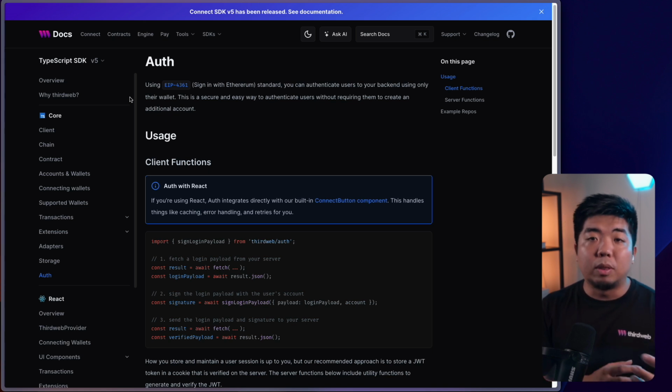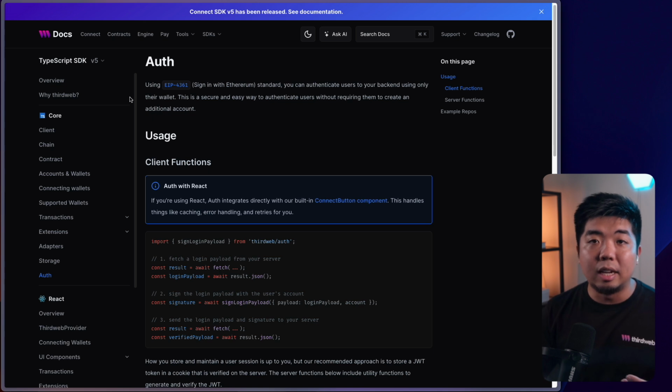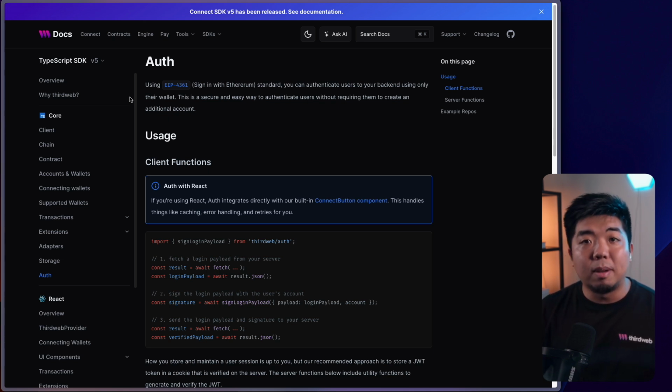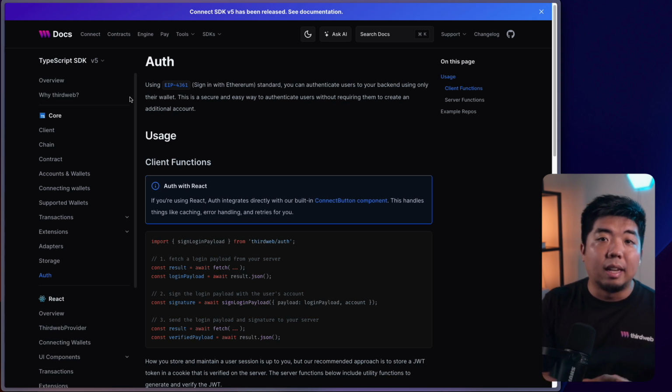So normally with a Web3 application, you connect a wallet and that allows you to interact and do things on the blockchain through smart contracts. You get to execute transactions, read data, and basically interact with the blockchain. Using Auth, this is an actual authentication method using your wallet essentially to sign in, similar to how you would maybe sign into a Web2 application with something like Google. You can think of this as the same concept, but instead using a Web3 or blockchain wallet.